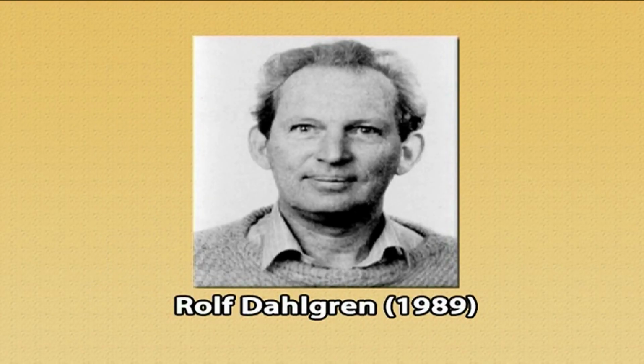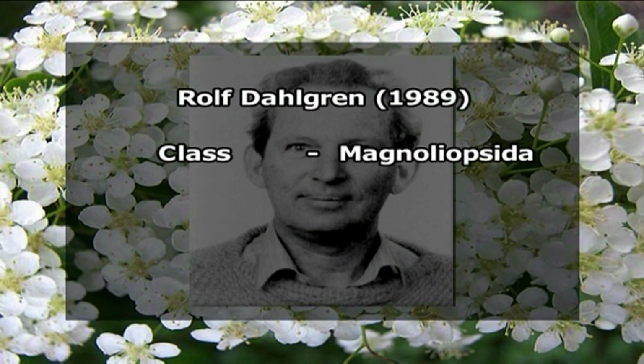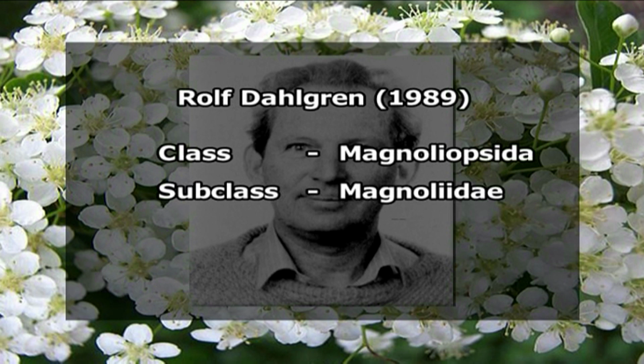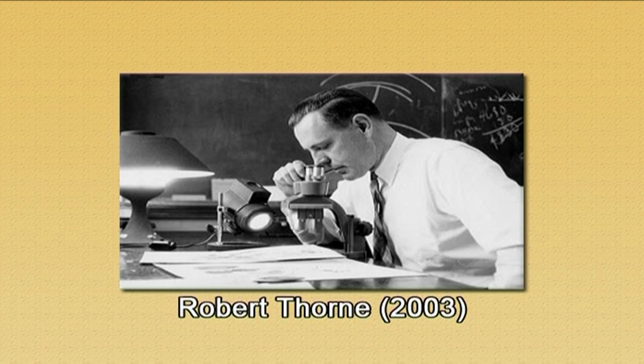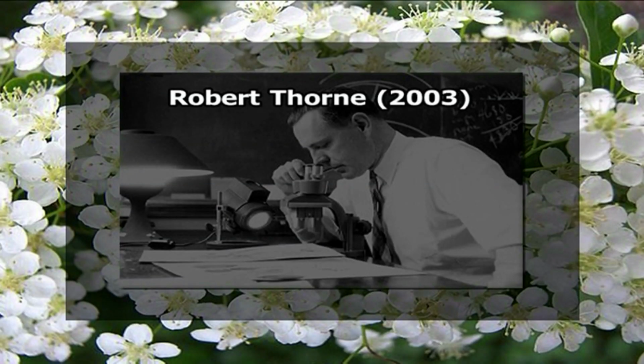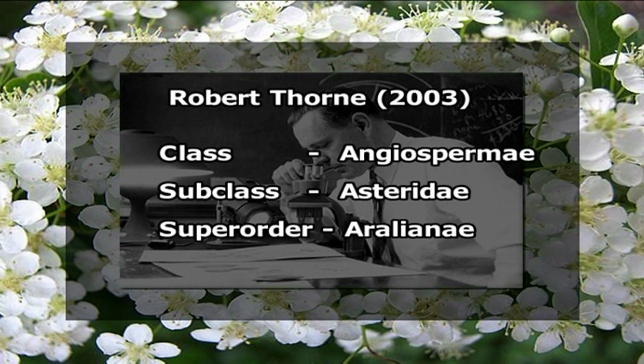Dahlgren also gave a classification of angiosperms. Under his classification, this family Apiaceae has been recognized under the class Magnoliopsida, subclass Magnolidae, superorder Araliinae, and the order Araliales. Robert Thorne gave a classification under which the family Apiaceae belongs to class Angiospermae, subclass Asteridae, superorder Araliinae, and the order Araliales.